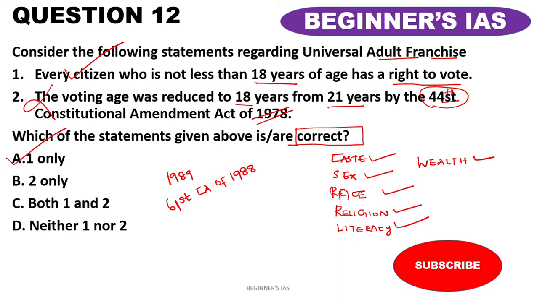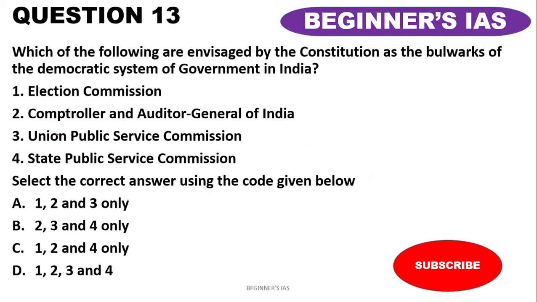Let us move on with the question number 8. Which of the following are envisaged by the Constitution as the bulwarks of the democratic system of government in India? Election Commission, CAG, UPSC and State Public Service Commission.